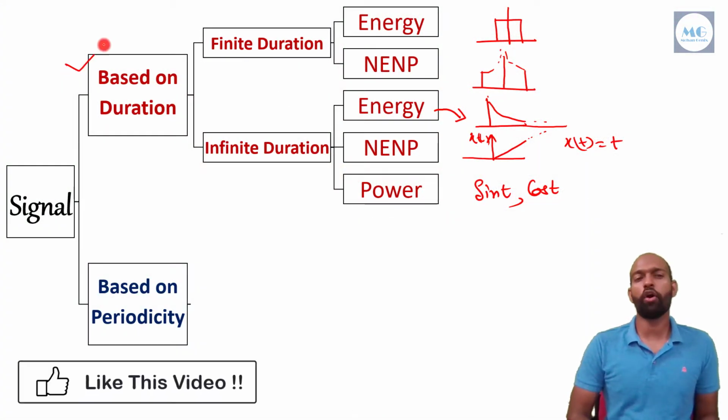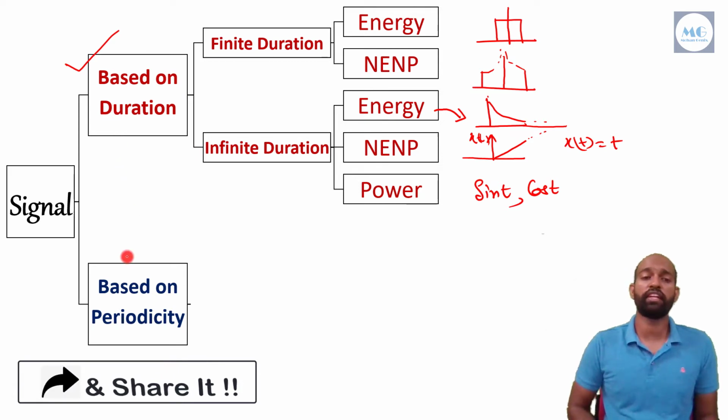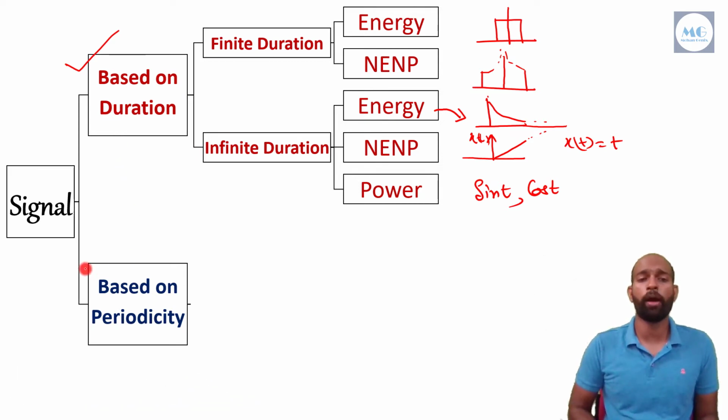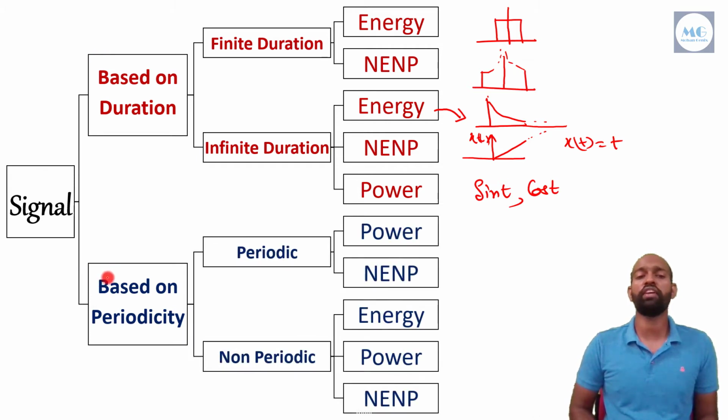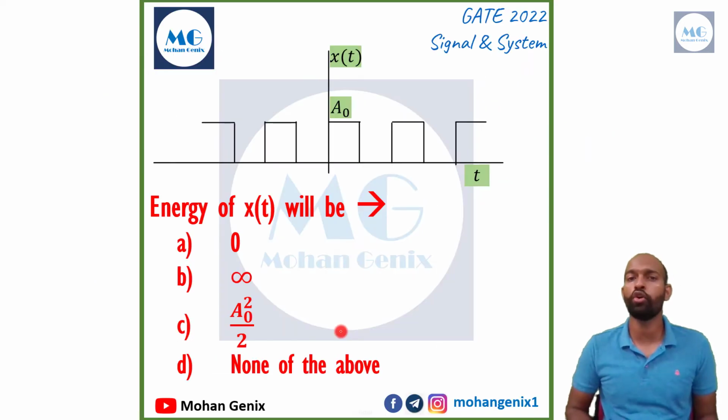So this part has been already discussed in our previous lecture. In this part, we will learn about classification based on periodicity. Based on periodicity, we can describe any signal as two types, periodic and non-periodic. Before explaining further, I want you all to solve a question. With that question, we will get a conclusion which will be helpful to understand these categories. So let's move into the question.